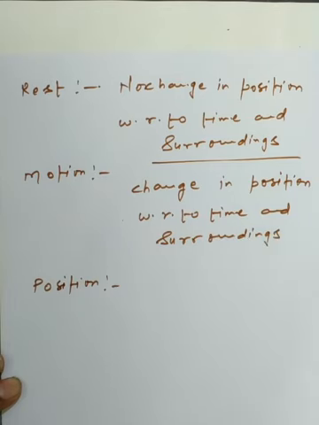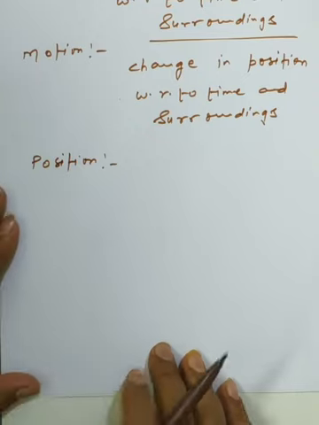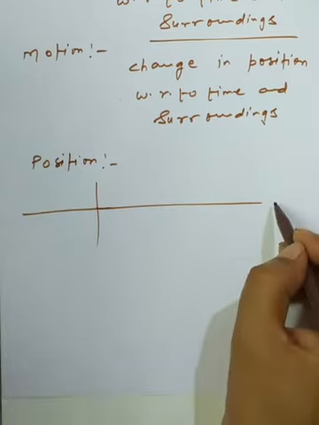That is the meaning of the motion we have, and you easily know that rest and motion are two relative terms. For simplicity I suggest you go through this chapter that is available in the 9th class, so you will definitely get help. Now we are talking about the position. So the distance of an object from the reference point is known as the position. Generally we use the concept of the axis, this is the plus x axis, this is the minus x axis.